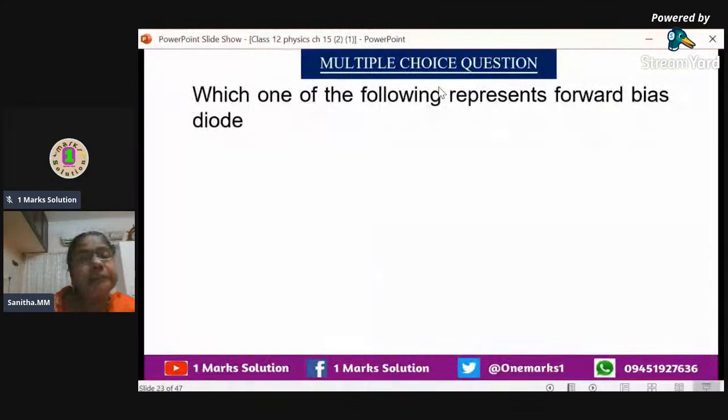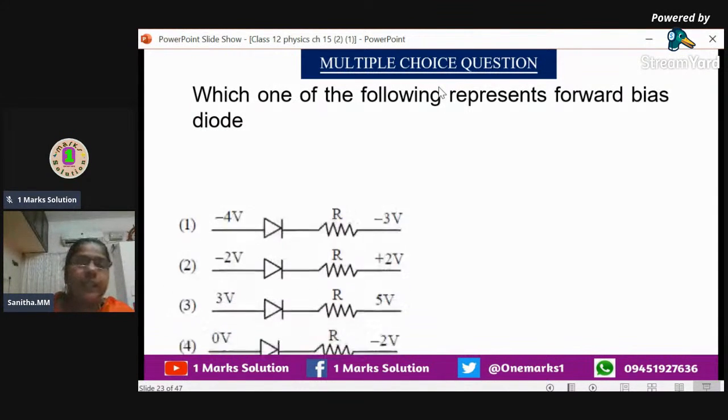Which one of the following represents a forward bias diode? That means forward biasing. We have already discussed the two biasings, forward and reverse biasing. Forward biasing is when P is connected to positive and N is connected to negative. If it is reverse, P is connected to negative and N is connected to positive. That is reverse biasing. So we will see the circuits.